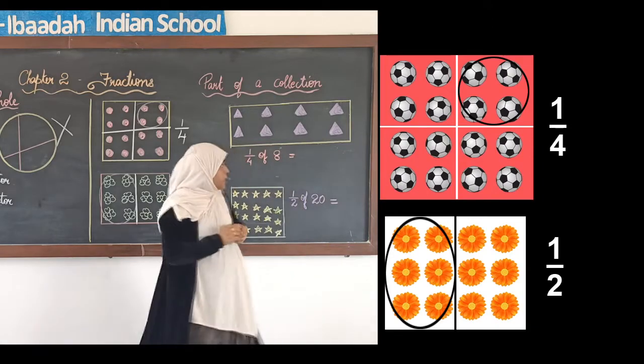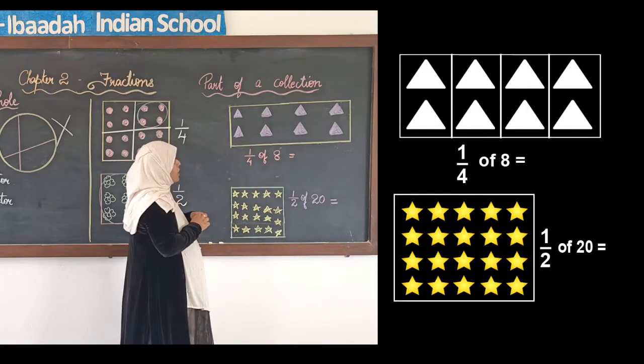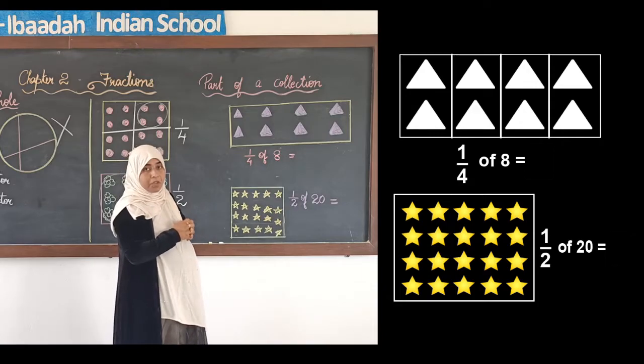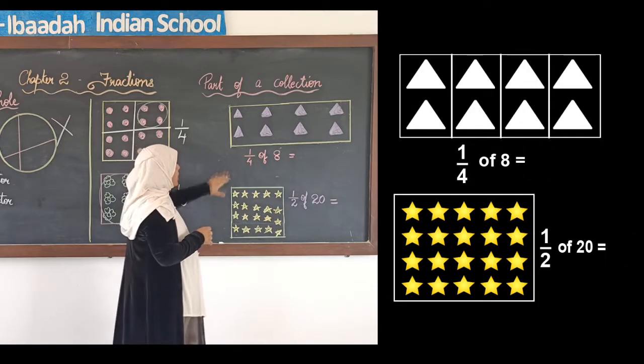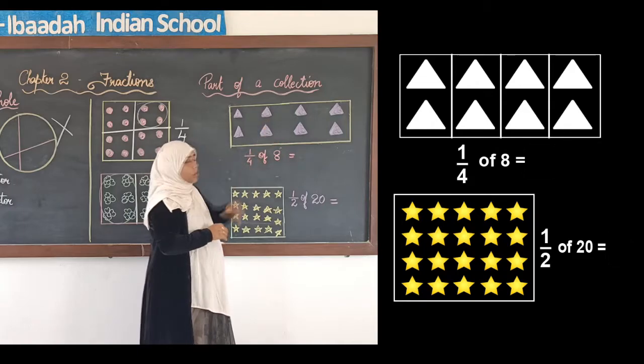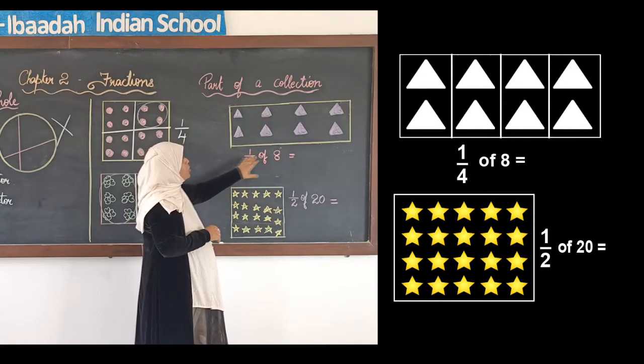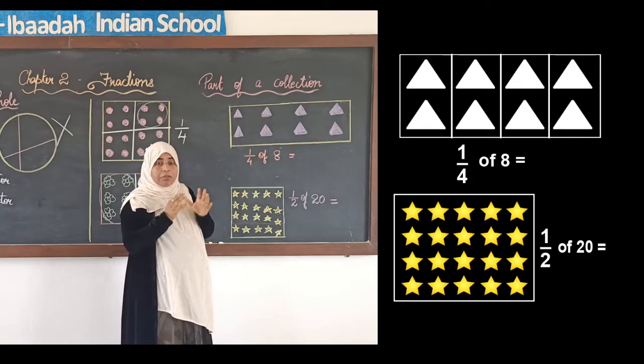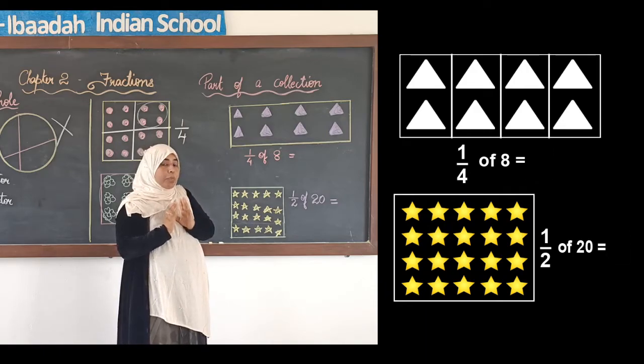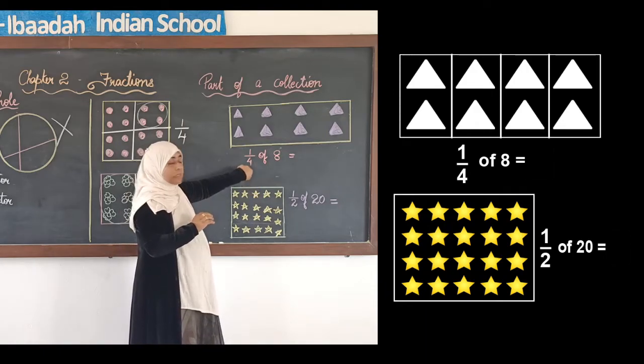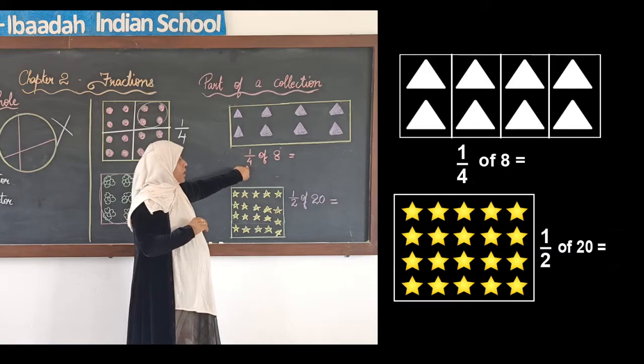Now, we will see if you have to find a fraction of a group of a collection, how we do that. Like say I have 8 triangles over here, 1/4 of 8. 1/4 of 8 means I have to make how many parts? 4 parts. Okay.